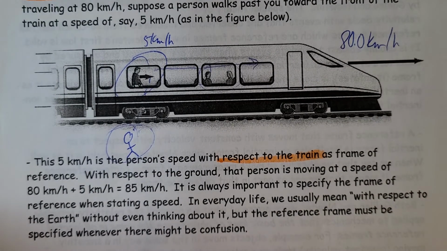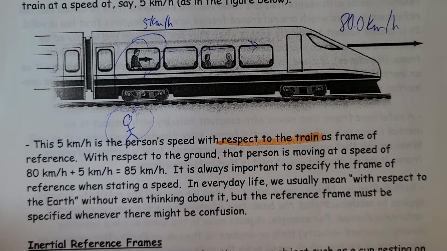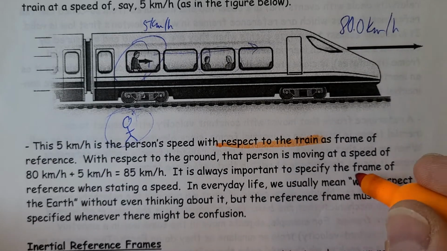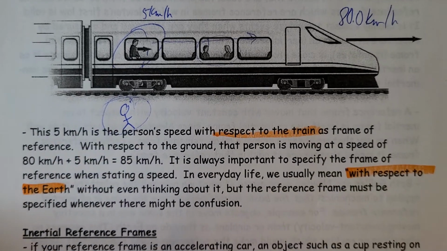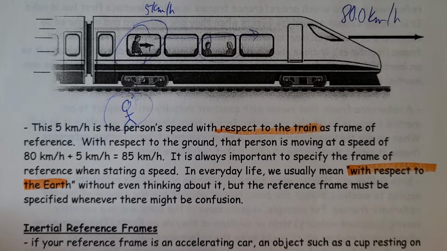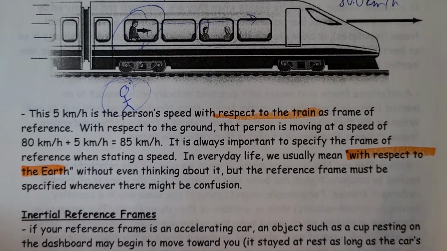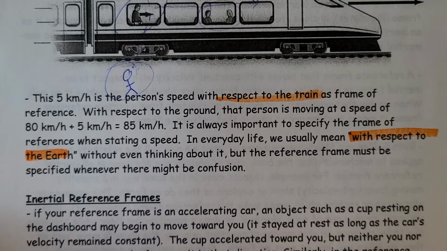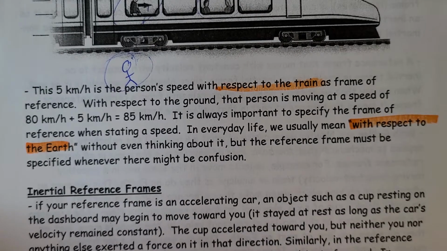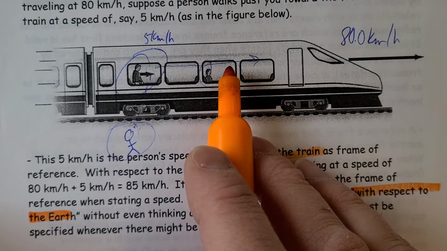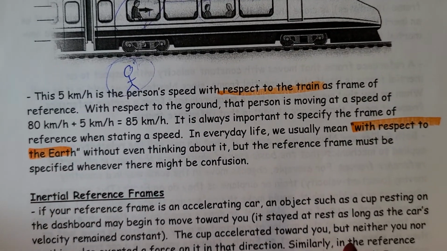So it is always important to specify the frame of reference when stating speed. In everyday life, we usually mean with respect to the Earth. Usually our observations are with respect to the Earth, and we consider the Earth to be not moving. So everything is moving with respect to the Earth, which we assume is not moving. That becomes important when we're talking about inertial frames of reference. Each of those observers is right, because one sees him going 5 kilometers per hour and the other sees him going 85. Both are equally valid.